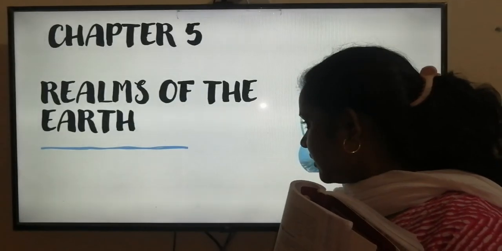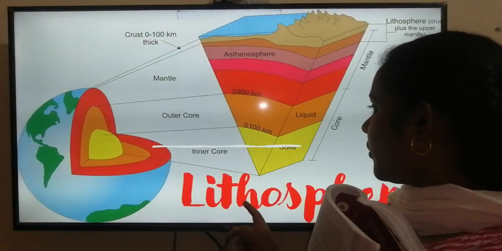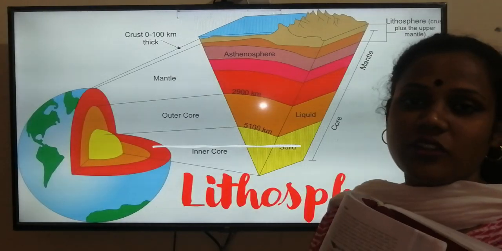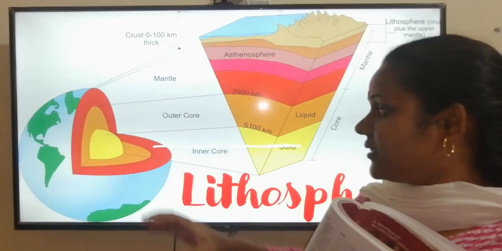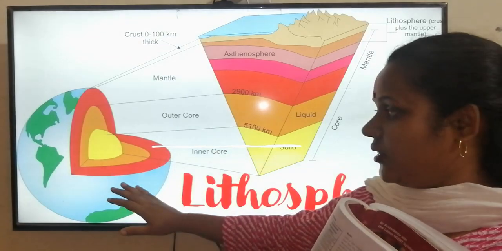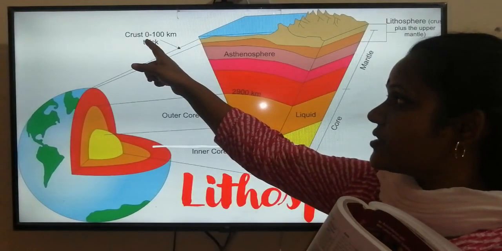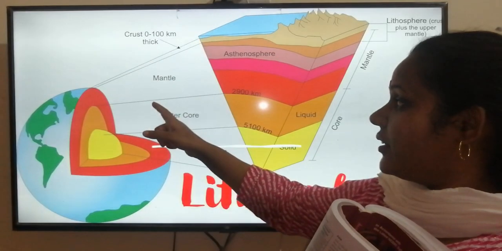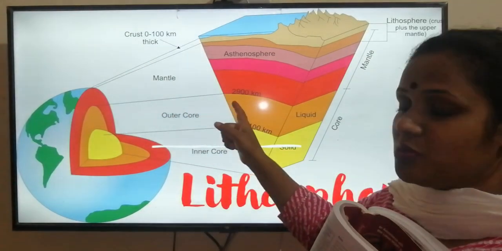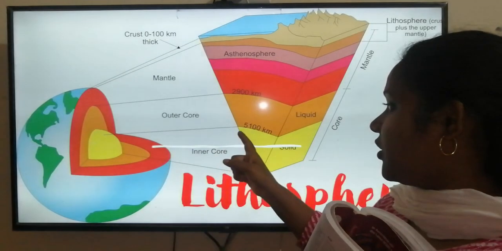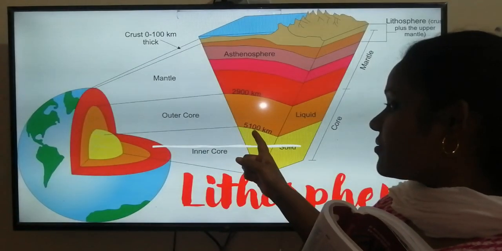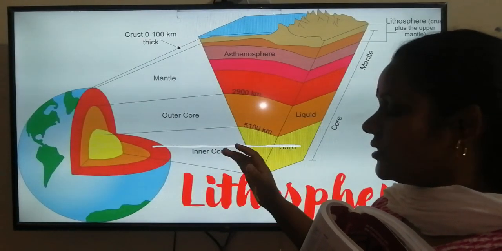First we will learn about the lithosphere. To understand lithosphere, this is the earth's structure. It's shown to you: first you have the crust, 0 to 100 kilometer, then you have the mantle up to 2900 kilometer, then you have the core from 5100 kilometer below.